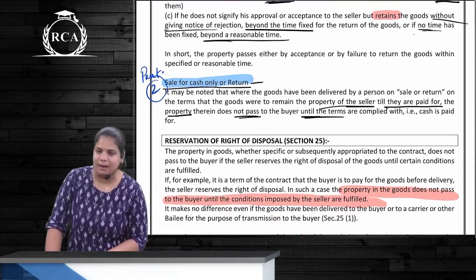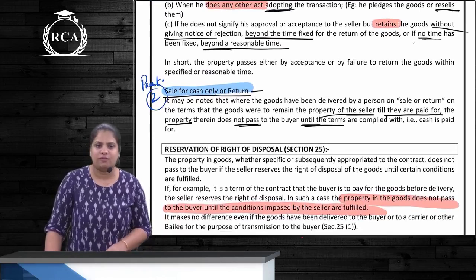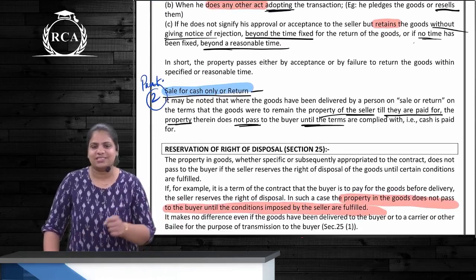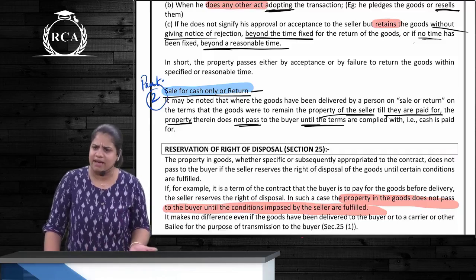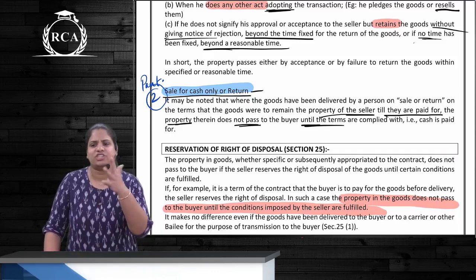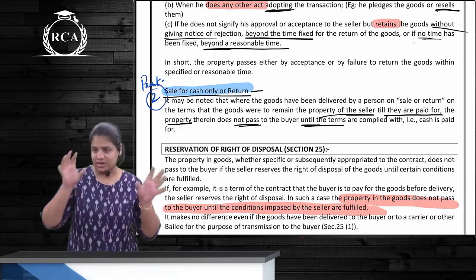Sometimes it can so happen that even though goods are sold on sale or return basis, they are sold for cash or return basis, correct? So in this case, ownership will pass only after cash is paid, correct? Until then, ownership does not pass to the buyer. Clear? We had discussed some bigger questions also over here.